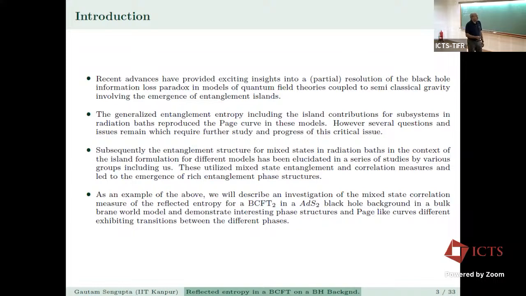As an example of the above, we will describe an investigation of the mixed state correlation measure of the reflected entropy for a boundary conformal field theory in an AdS2 black hole background. This is a fixed background, it's just a curved background, it's not really a true black hole background per se. It's in 2 dimensions, of course, in a bulk brane wall model, and we demonstrate some interesting phase structures and Page-like curves exhibiting transitions between the different phases, okay?